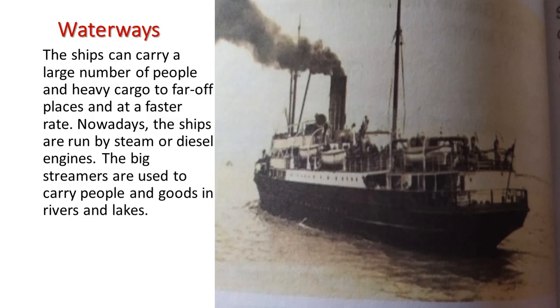Waterways. The water transport is the cheapest means of transport for heavy goods over long distances. Early humans used rafts and boats for thousands of years. Later on, the steam engine helped in the making of large-sized boats, now called ships. The ships can carry a large number of people and heavy cargo. Nowadays, the ships are run by steam or diesel engines. The big steamers are used to carry people and goods in rivers and lakes.